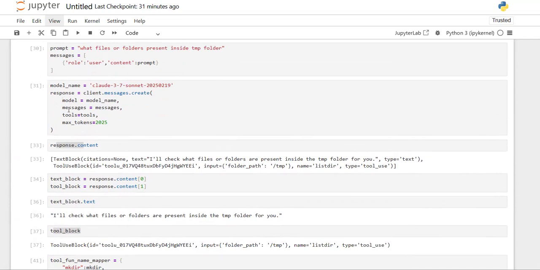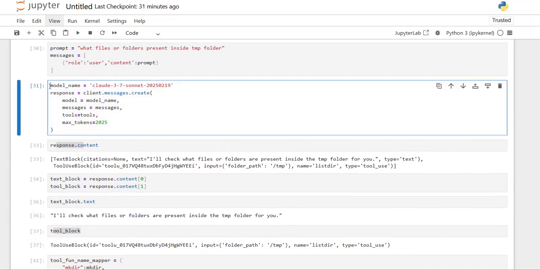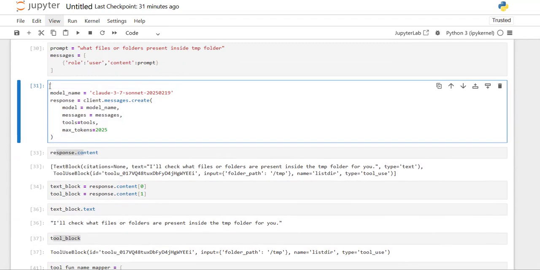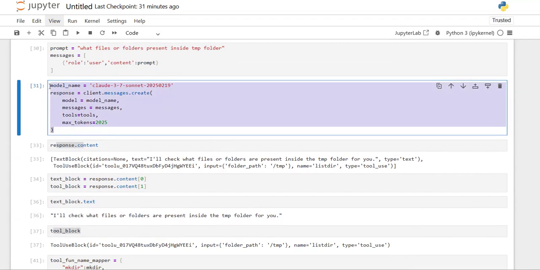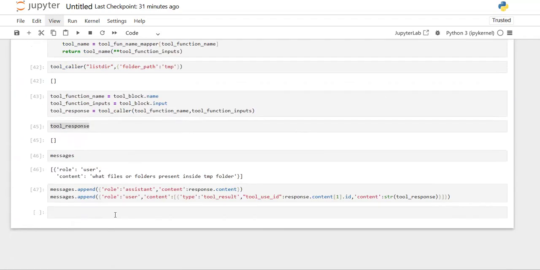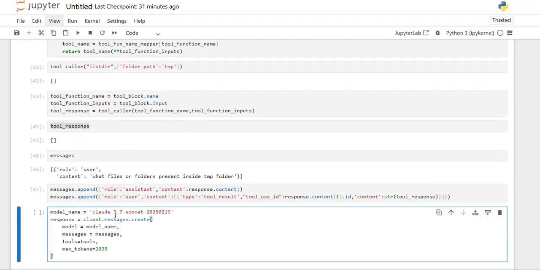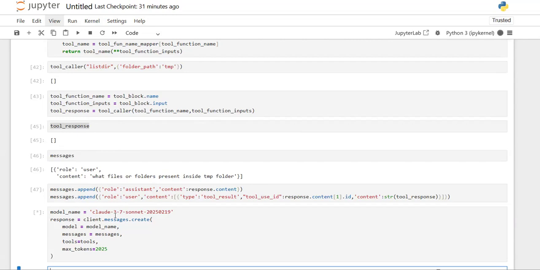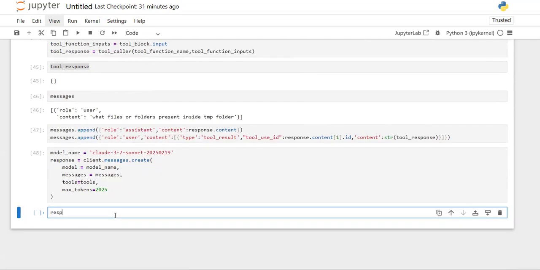Since we are calling our model multiple times, let's define a function, or for now let's call it manually, and at the end I'll show you creating the function for calling it.